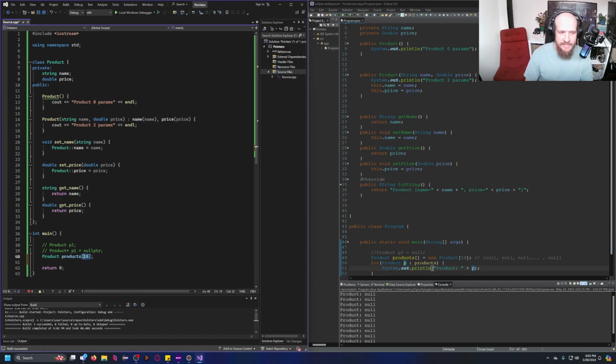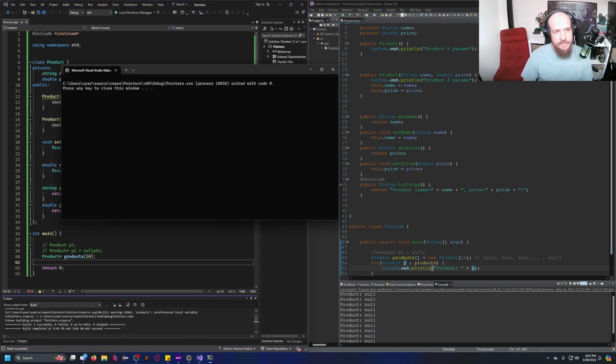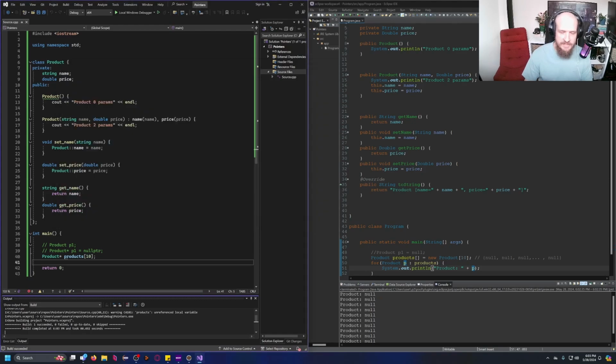So it doesn't suffice for me to say I want 10 elements of type product. This would make C++ overly eager. So I want 10 elements of type product pointer. Remember last time we ran this program? It showed on the console product 0 params 10 times. Well, let's give it a run again. See? It's not eager anymore. Does this make sense? I certainly hope it does.